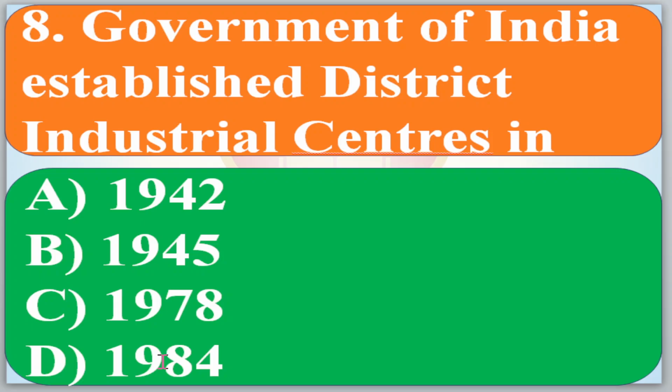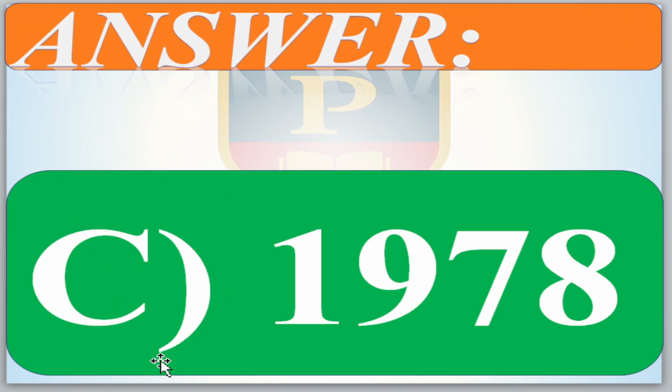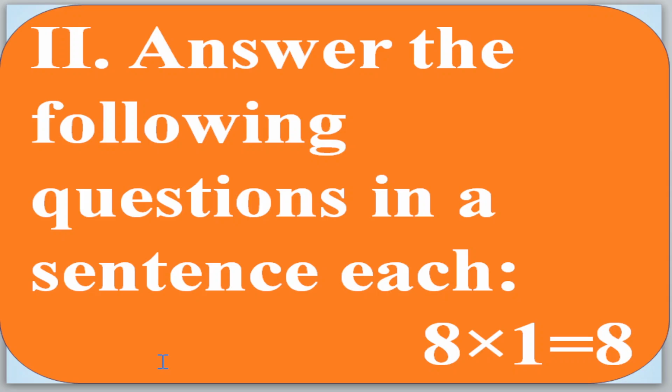Now move to the Government of India established district industrial centers in: 1942, 1945, 1978, 1984. So the answer is 1978. Now move to the next.